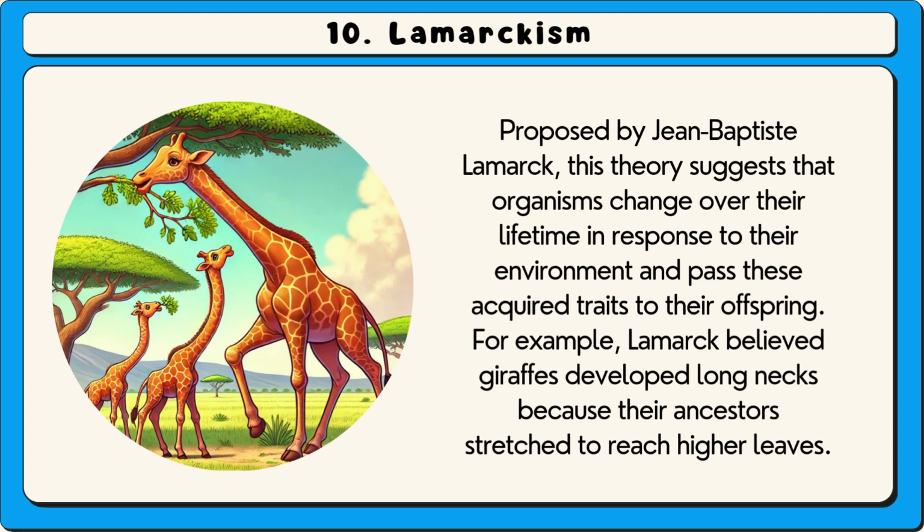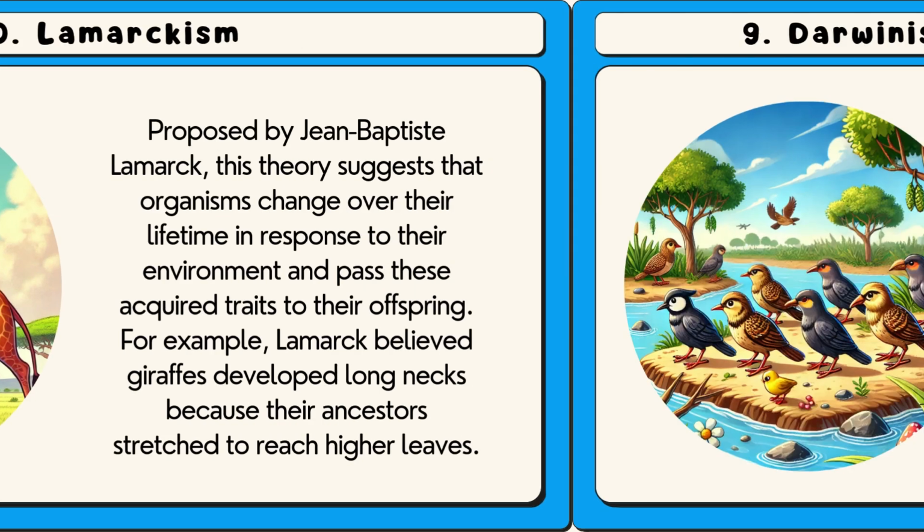10. Lamarckism, also known as inheritance of acquired characteristics, proposed by Jean-Baptiste Lamarck. This theory suggests that organisms change over their lifetime in response to their environment and pass these acquired traits to their offspring. For example, Lamarck believed giraffes developed long necks because their ancestors stretched to reach higher leaves.